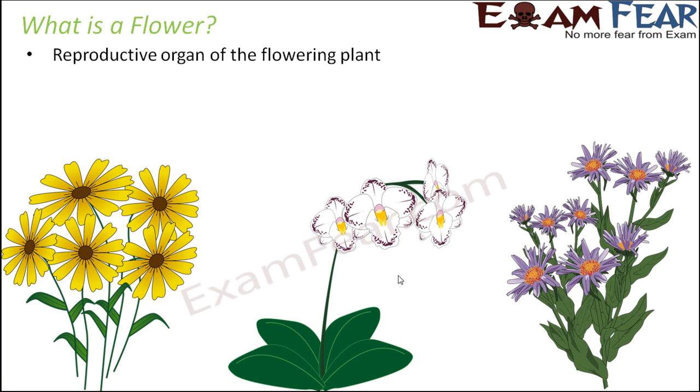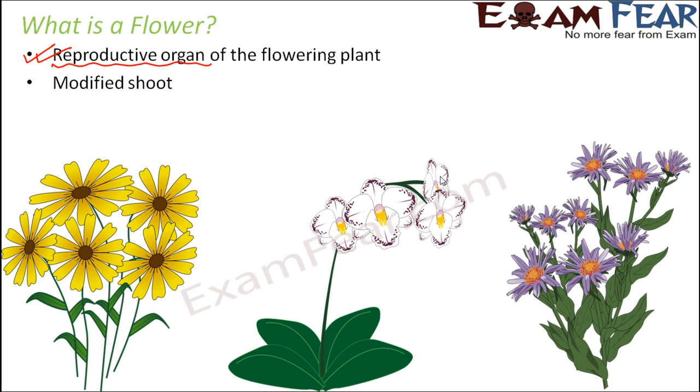It is nice not only look wise but function wise also. Flower plays one of the most important roles in a plant. Flower is the reproductive organ of the flowering plant. Flower is nothing but a modified shoot. Basically the shoot modifies itself and forms a structure like a flower. Since the flower is the main organ responsible for sexual reproduction, it is very important to understand the structure of the flower.